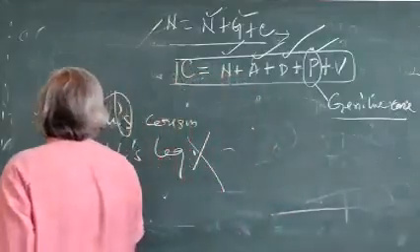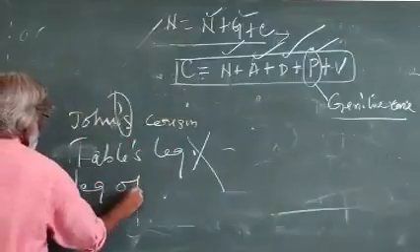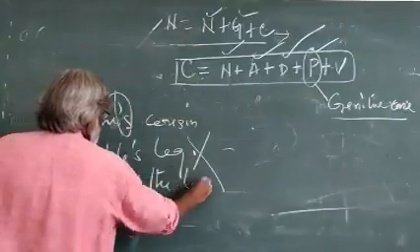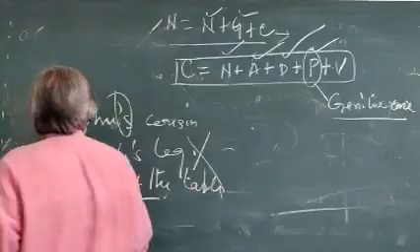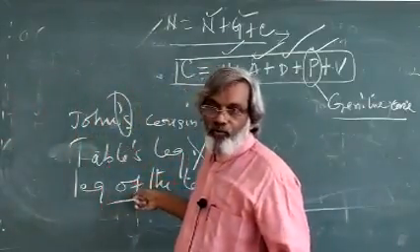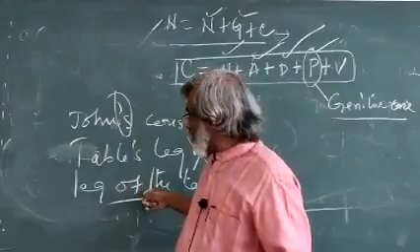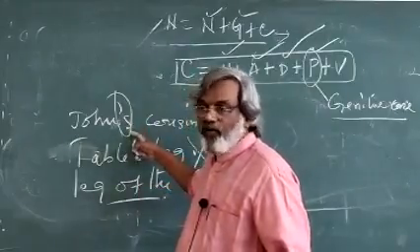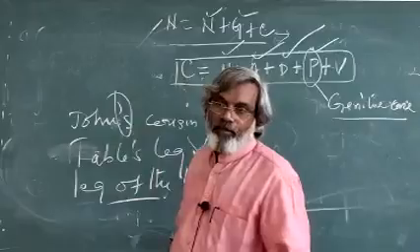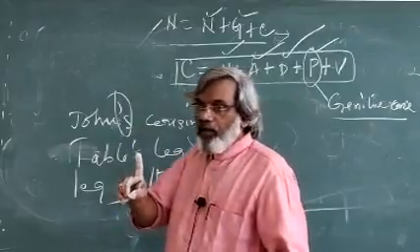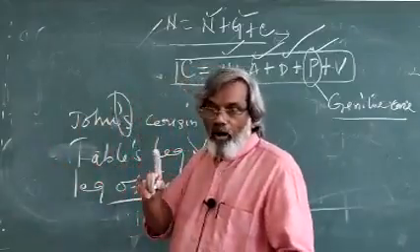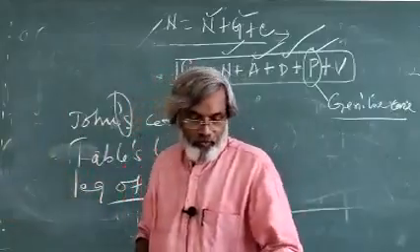We use leg of the table. All right. Leg of the table. So the effort I take is to make you understand that 's genitive is different from of genitive. 's is with animate nouns, of with inanimate nouns.